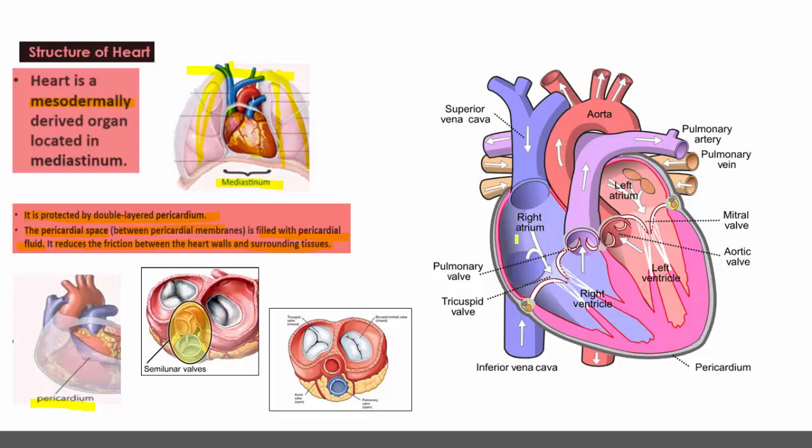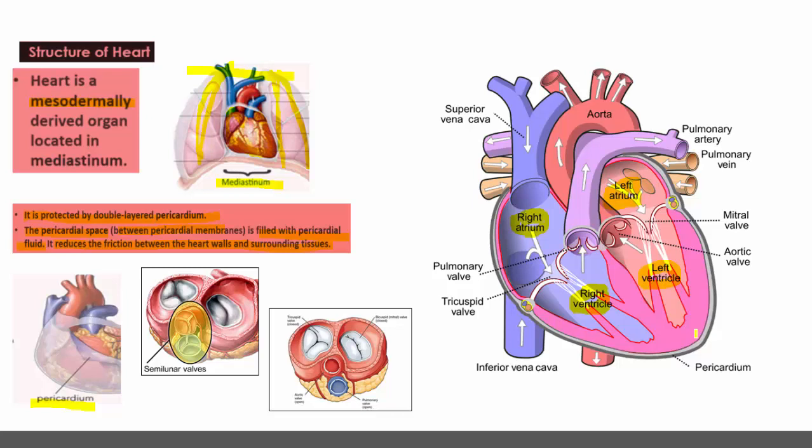The heart consists of a total of 4 chambers, 2 auricles and 2 ventricles. Right atrium, that is right auricle, and left atrium, that is left auricle, and 2 ventricles, right ventricle and left ventricle. Auricles are the upper chambers of the heart, ventricles are the lower chambers. Auricles are smaller in size compared to the ventricles. The left ventricle is a little thicker than the right ventricle.